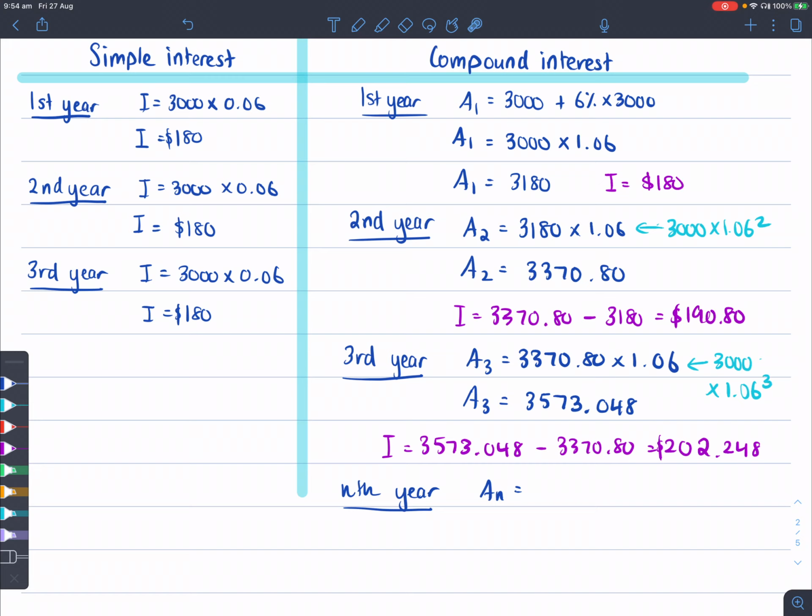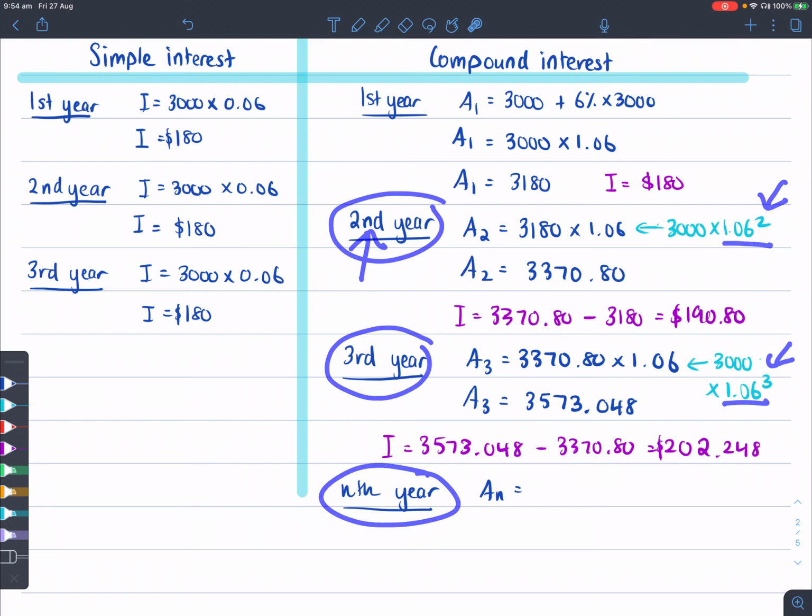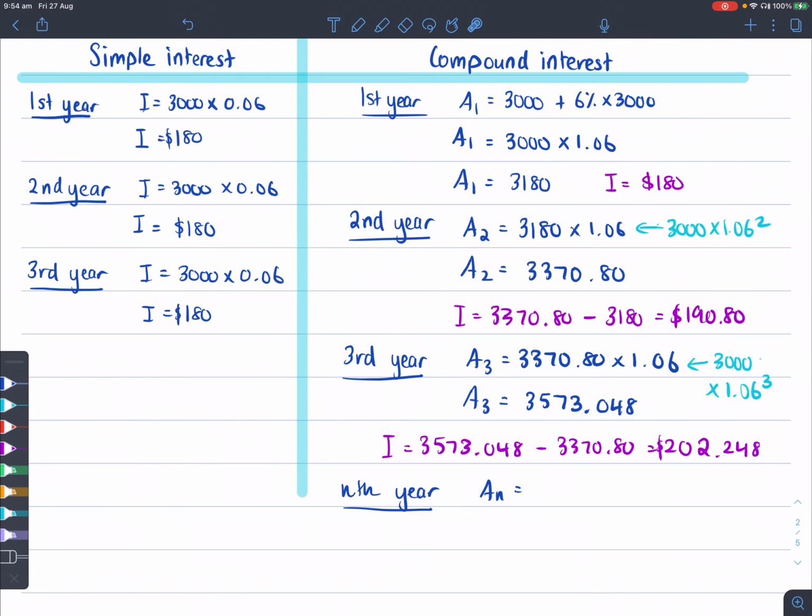If we have a look at the pattern, after the second year it's multiplied by 1.06 squared, so there's your power that matches this. And after the third year, the power is now 3. So what about if it's the nth year, where n is some number that we don't know? It could be 5 years, 6 years, 7 years, whatever it is. This would now be 3,000 times 1.06, but now to the power of n. We can also write that as An being 3,000 brackets 1.06 to the power of n, as some textbooks might write it.